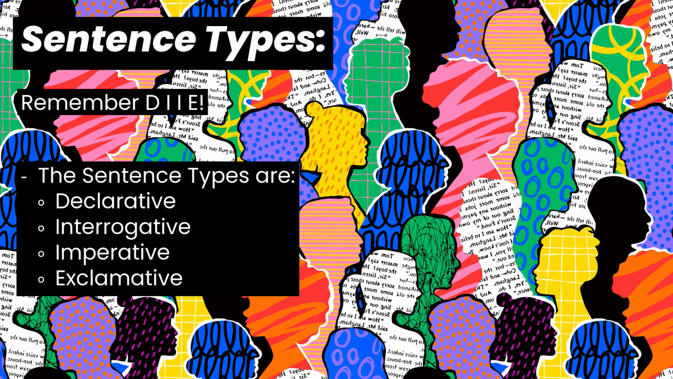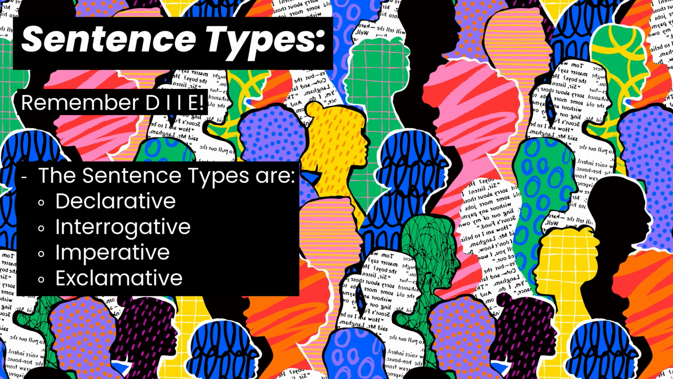There are 4 sentence types, and you can remember these using the super fun and upbeat mnemonic DIIE. We have declaratives, interrogatives, imperatives, and exclamatives. Now, it's really important to remember that sentence types are different from sentence structures. Sentence types refer to sentences that are declarative, interrogative, imperative, or exclamative, but sentence structures, of course, refer to fragment sentences, simple sentences, compound sentences, complex sentences, or compound complex sentences.